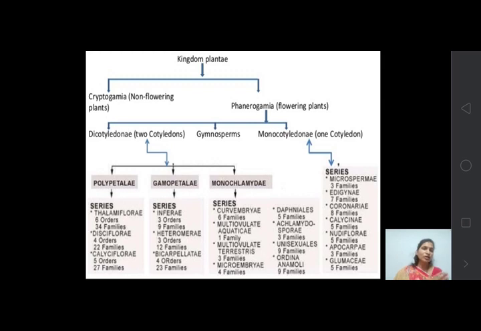Then Nudiflorae contains 5 families. Apocarpae contains 3 families, and Glumaceae contains 5 families. So this is the monocotyledon. Overall, that is the outline of this classification. Now we will see one by one, in short or in detail, about this classification.